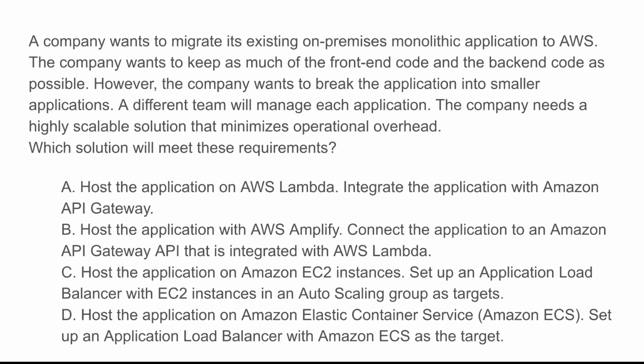So let's look at the key takeaways for this question. ECS is ideal for containerizing existing applications without massive code changes. It allows for breaking a monolith into smaller services, which aligns with microservices architecture. It minimizes operational overhead compared to EC2-based deployments, and using an ALB ensures scalable, efficient traffic routing. And that is it for this question.